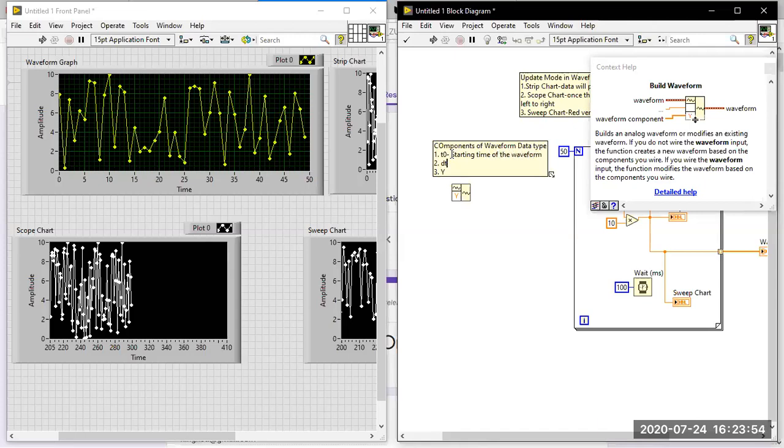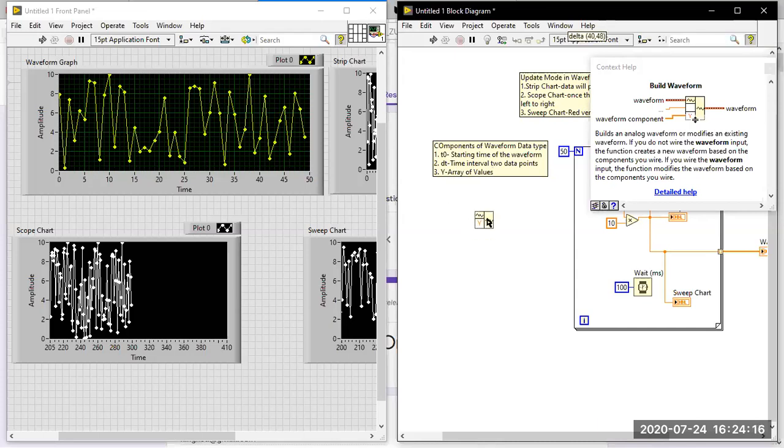dt is the time interval, the interval between two data points. And the third, y, represents an array of values, or an array of data. So that is the waveform data type.